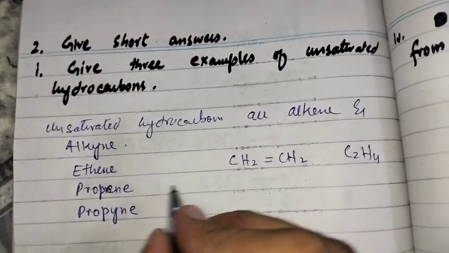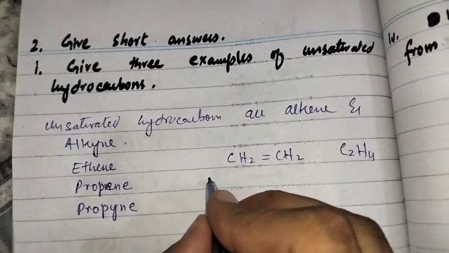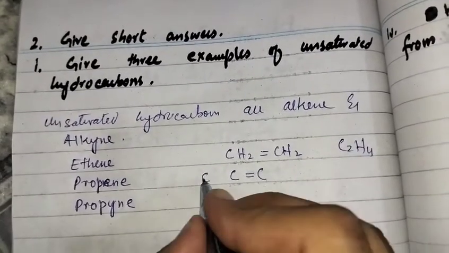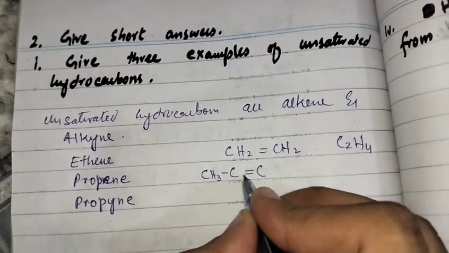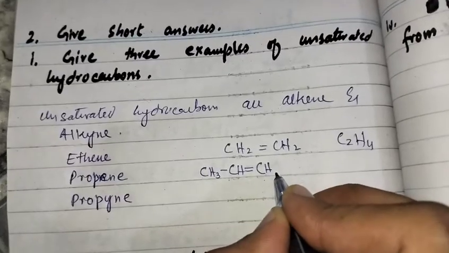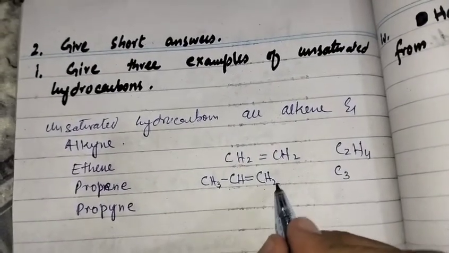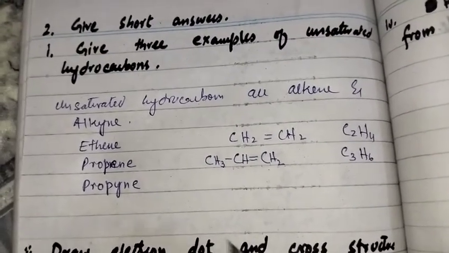And in propene we have 3 carbons and a single double bond. So one carbon, 2 carbon, 3 carbon, 1 double bond. So it is CH3 single bond CH double bond CH2. It means that it is C3H6, it is propene.